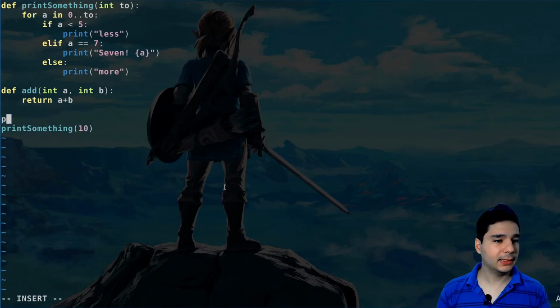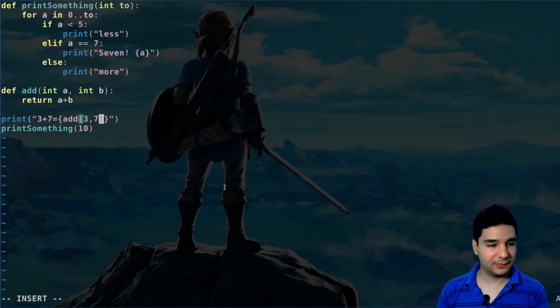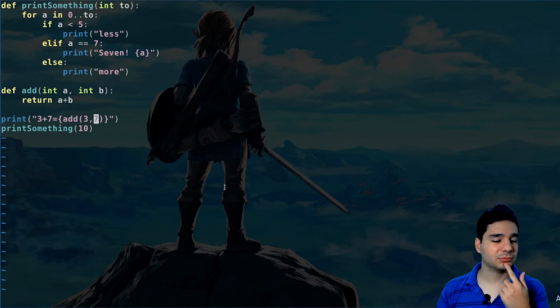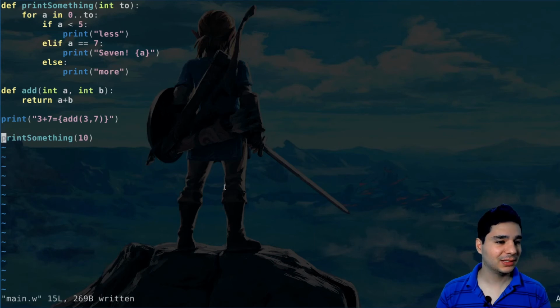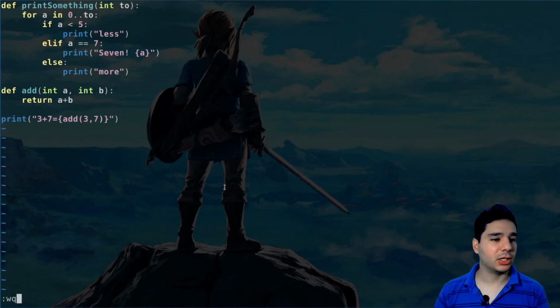And then let's print A plus B, or, I don't know, 3 plus 7 equals, and then we call add 3, 7. Let's try that. Let's see if that works. I won't call this function again, and now we have returns.